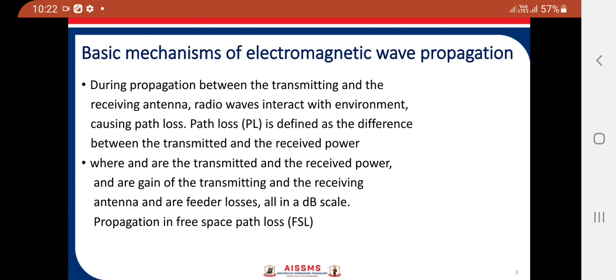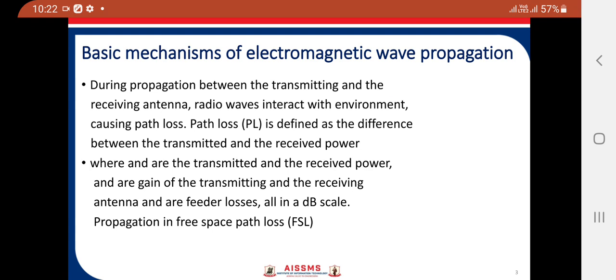Next, we will see the basic mechanism of electromagnetic wave propagation. During the propagation between the transmitting and the receiving antenna, radio waves interact with the environment, causing the path loss. Path loss PL is defined as the difference between the transmitted and received power.